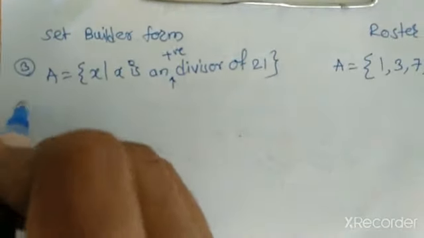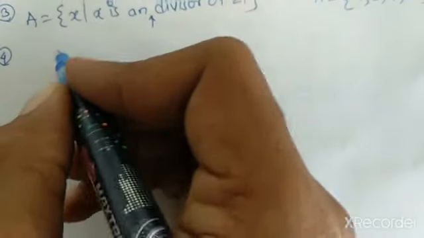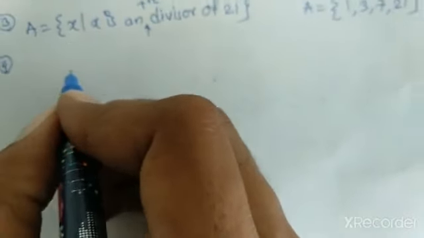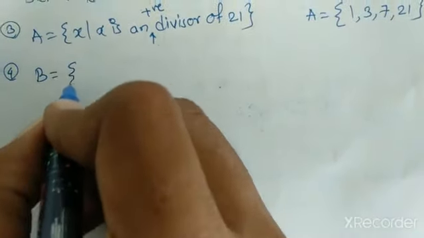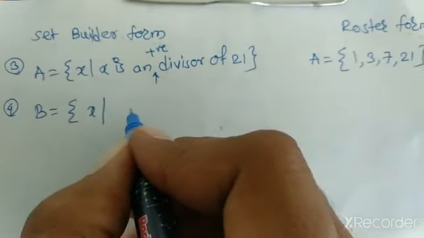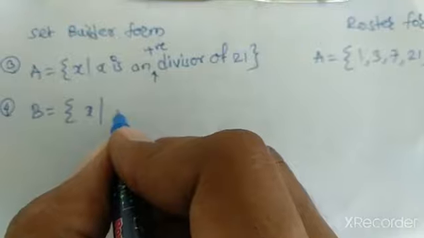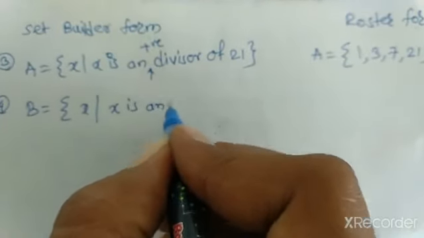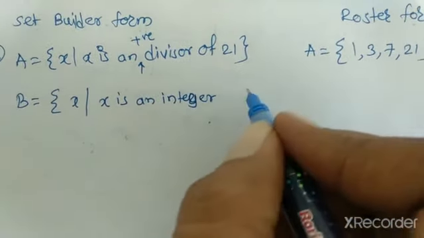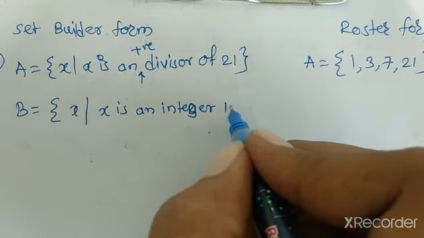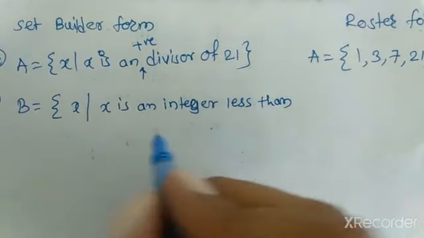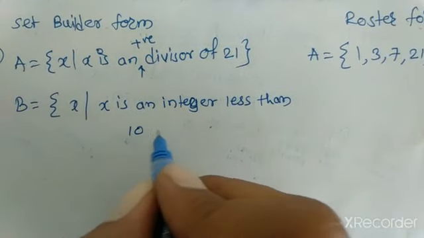Next example. Again we see B is equal to the set {x such that x is an integer less than 10}.